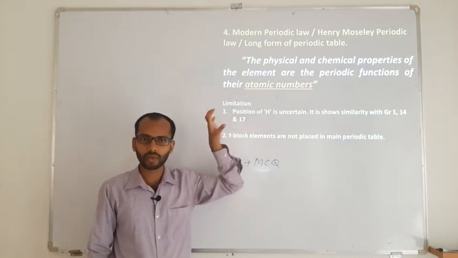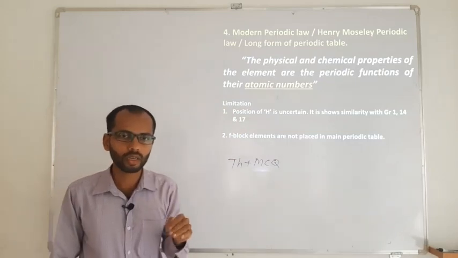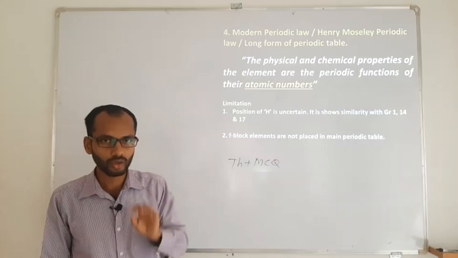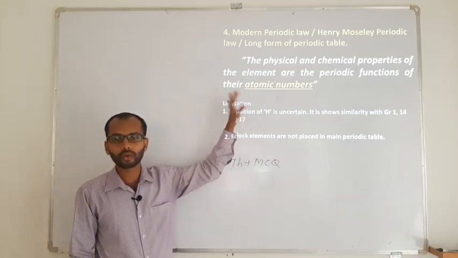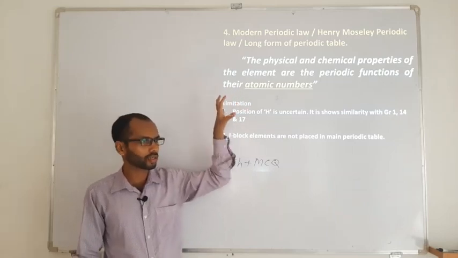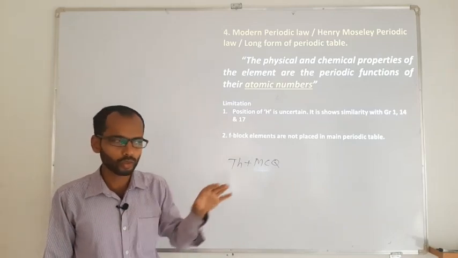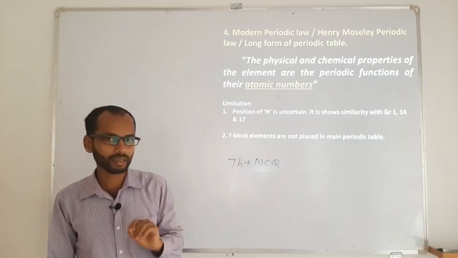Why did he take atomic number? That study was decided by X-ray diffraction technology. With that help, he considered atomic number to be the base to classify the elements into the periodic table. So with that he got maximum success, but again there were certain limitations which could not be solved by Mendeleev and remained as they were at his time also.